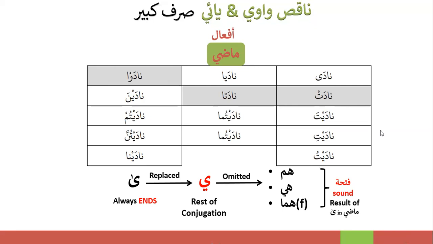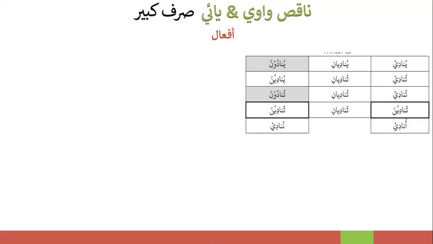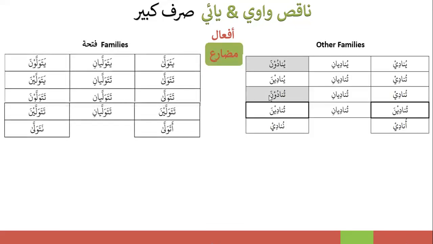Okay, so now let's fix this a little. You will see that in Mudare, we have these two examples. Now, in big families, if you remember, all the families have kasra in the Mudare, but only Fataha families will have Fataha in Mudare, and that is why their ending was Alif Maksura, while other families have an ending with Ya.